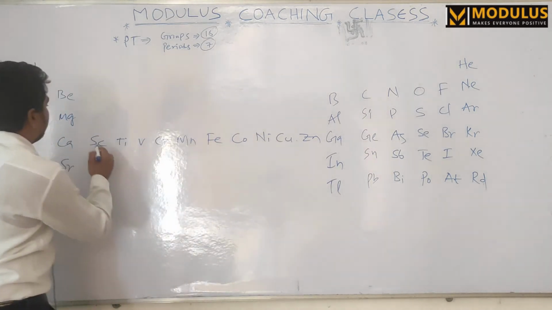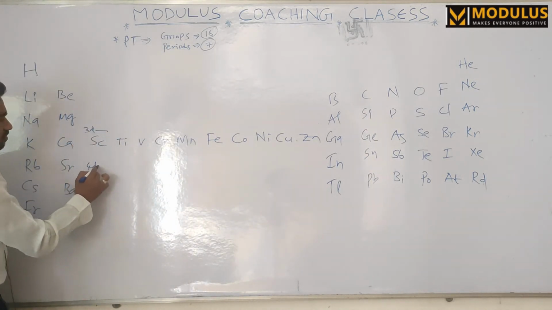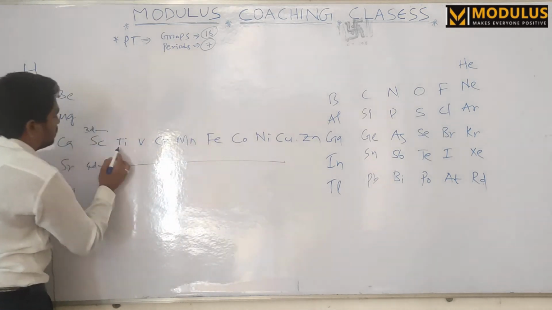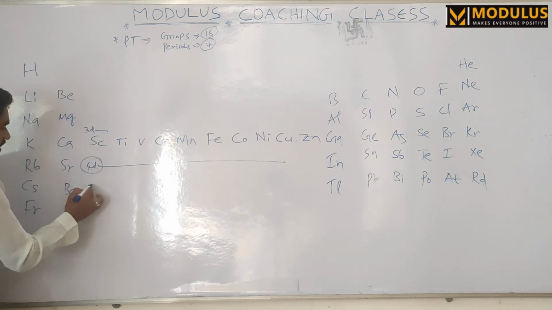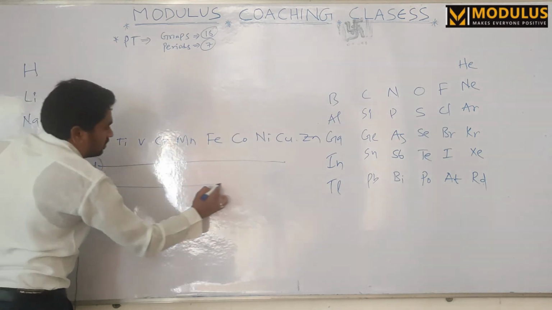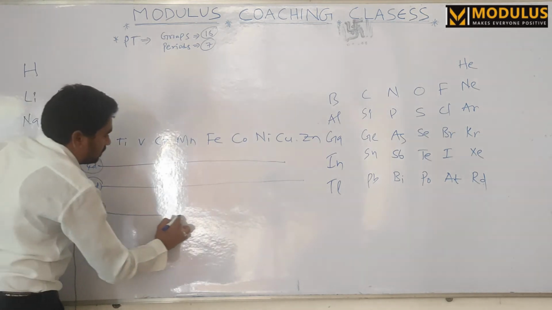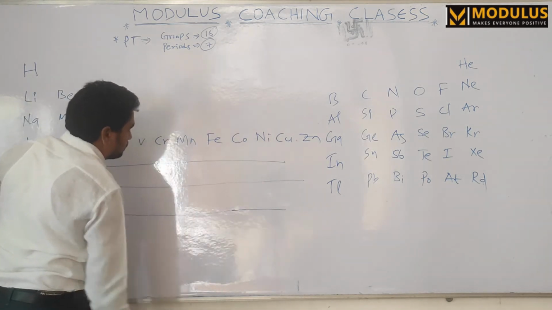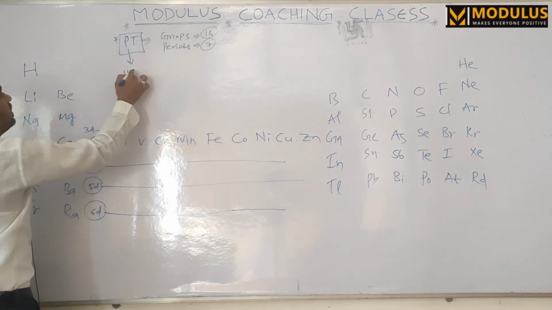Here we have series. This is called the 3D series, and we have the 4D series with 10 elements, and the 5D series with 10 elements, and the 6D series, incomplete. So how many elements are there in the periodic table? As of now, a total of 118 elements are there.